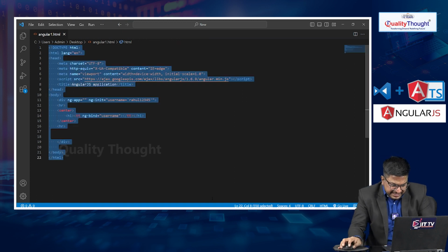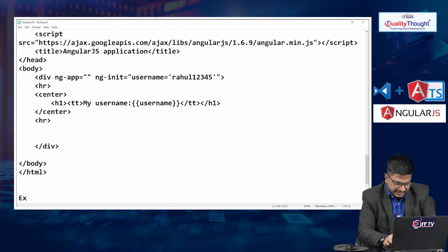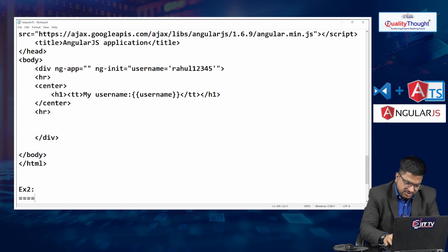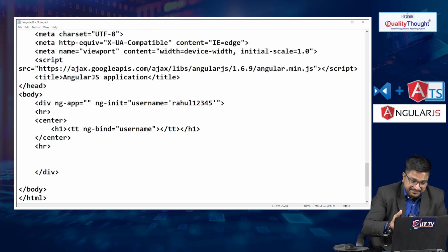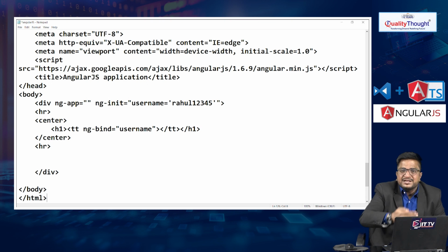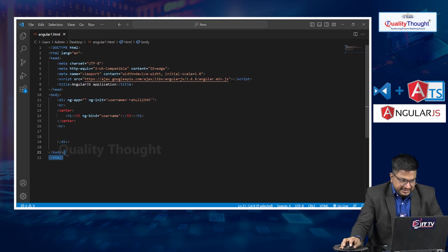So let me copy another example. Example 2. As I told you, AngularJS internally follows JavaScript. So now I want to add JavaScript in my Angular application. Instead of this one, let me remove this.